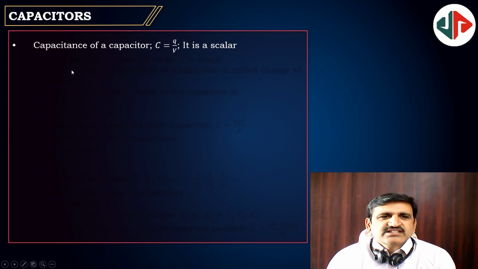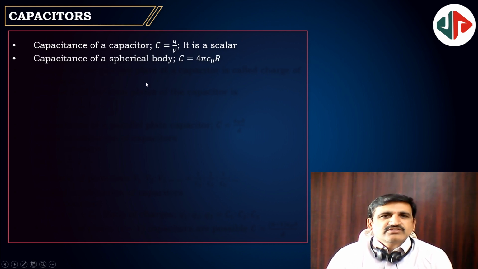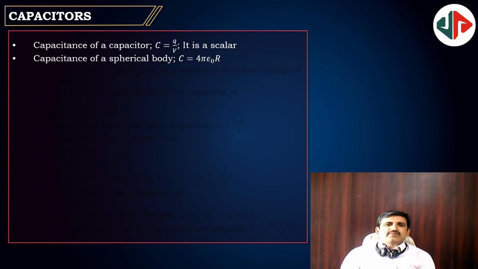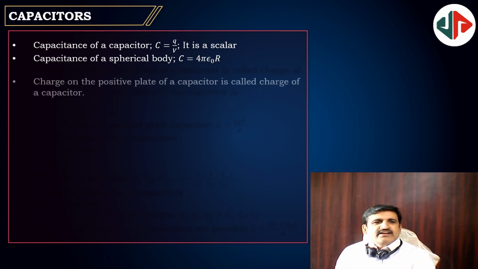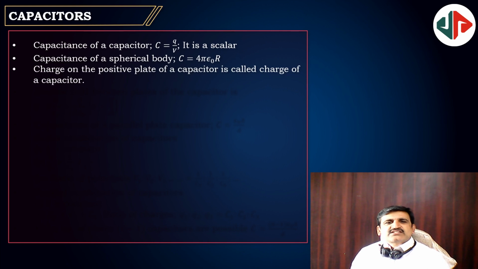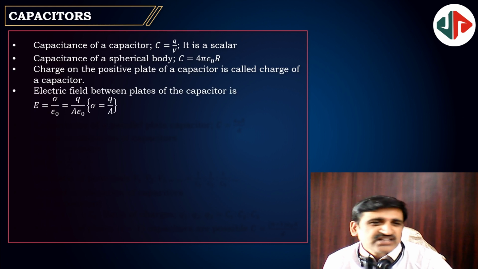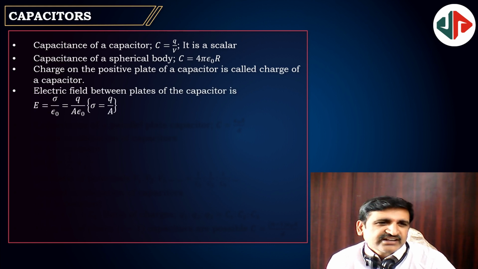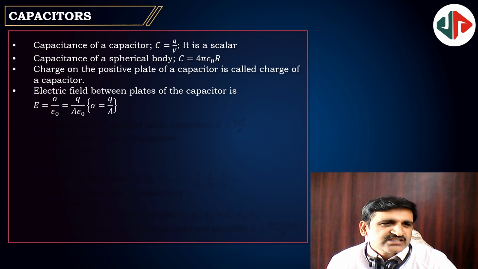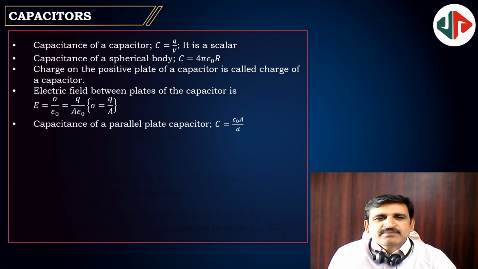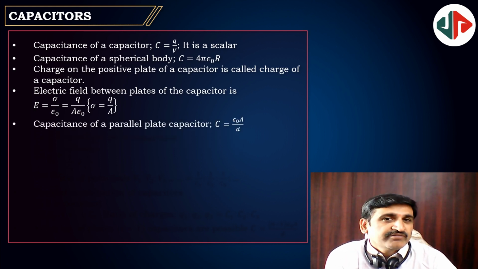Capacitance of a capacitor is C equal to Q by V, it's a scalar. Capacitance of a spherical body: a sphere of radius r will have a capacity 4 pi epsilon naught r. The charge on the positive plate of a capacitor is called the charge of the capacitor. That means only the magnitude of one of the charges we are considering. Electric field between plates of the capacitor is sigma by epsilon naught, that is equal to q by A epsilon naught, sigma meaning q by A.